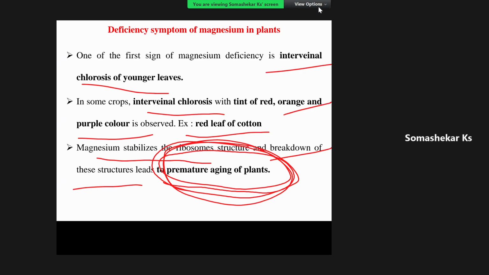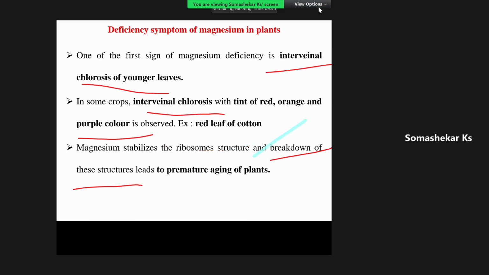Hence, magnesium is one of the nutrient elements which decides the age of the crop plants. If there is any deficiency, then it leads to premature aging of crop plants.